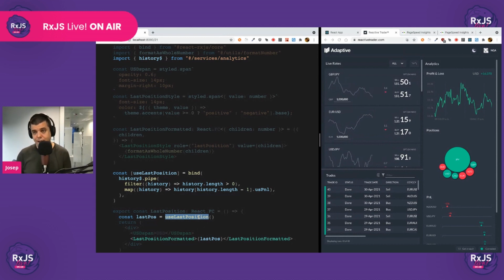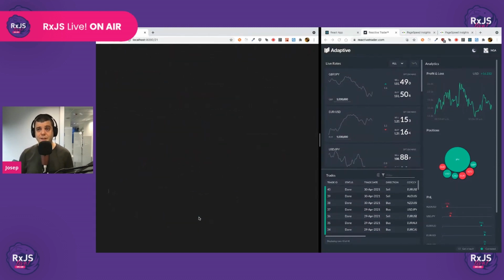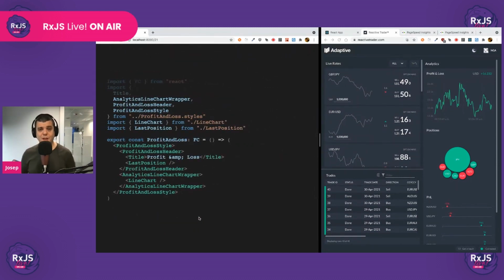React Suspense. So React-RxJS is going to let React know that this component is not ready to be rendered. And then React is going to know that it needs to put some sort of placeholder. So React is going to ask its parent, do you have a placeholder for me? Because one of your children cannot be rendered. And then the parent will be like, no, I don't have anything for you.